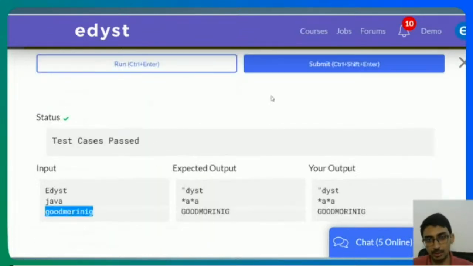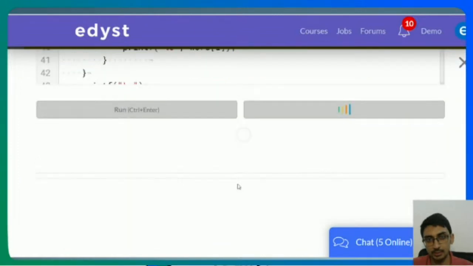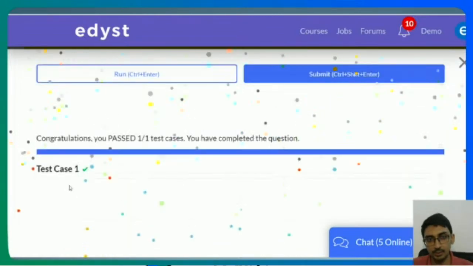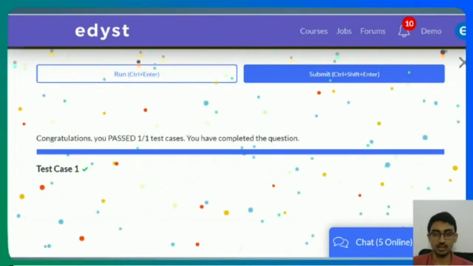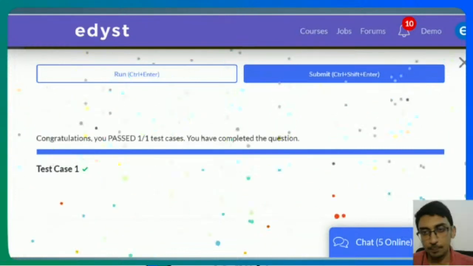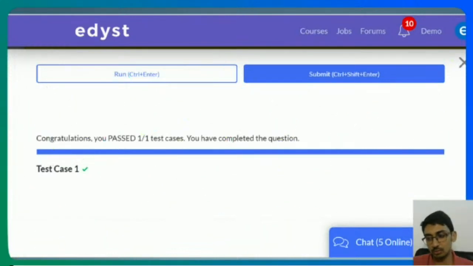This good morning became capital good morning, and if I submit it, it passes the test cases. So did you understand both the ways? I have done it using the predefined toupper, but the ASCII value is more robust in the sense that you don't need to remember any library function. All you need to remember is the ASCII value, and that will automatically give you the uppercase. That is basically how you convert an element from lowercase to uppercase using the ASCII values.